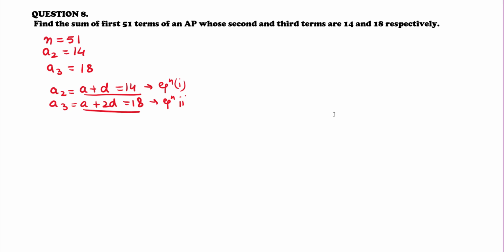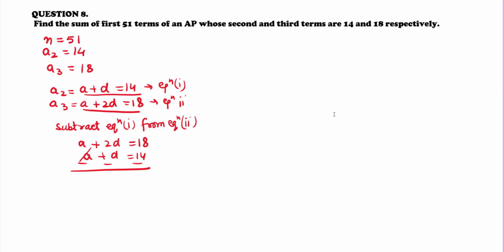Subtract equation 1 from equation 2. So we will get A plus 2D is equal to 18 minus A plus D is equal to 14. So we get plus A and minus A gets cancelled out. So what remains is D is equal to 4. So from there we get the value of D, that is the common difference, that is equal to 4.